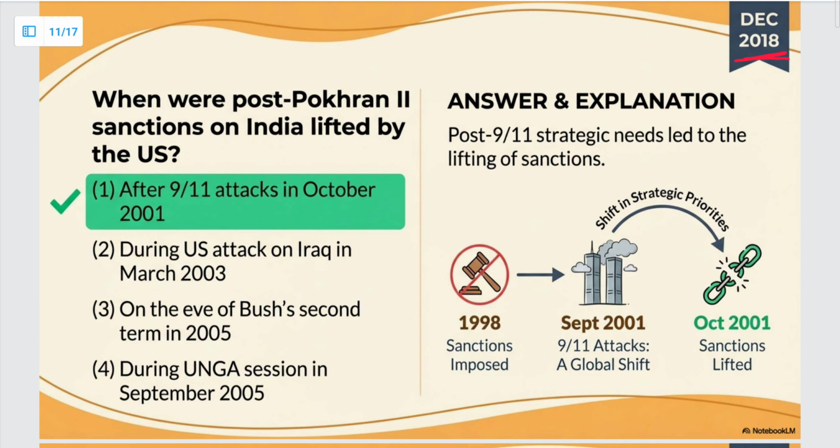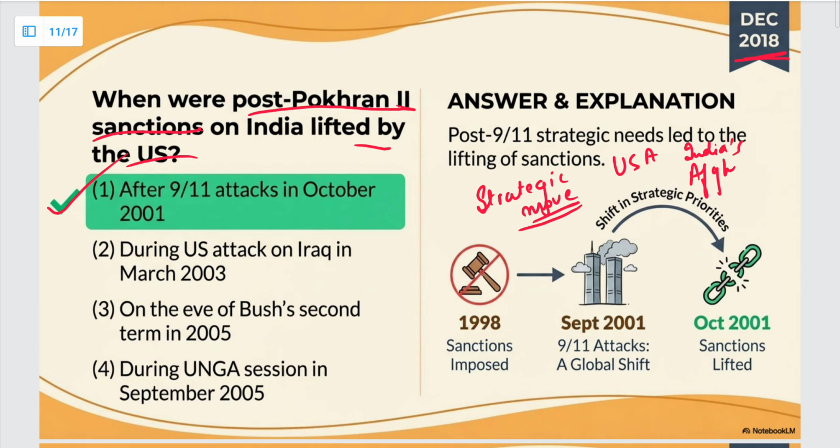December 2018. When were post-Pokhran 2 sanctions on India lifted by USA? So the answer is after the 9/11 attacks, in October 2001. And the reason for this is that it was a strategic move to remove the sanctions. USA wanted India's help to access Afghanistan, because in Afghanistan they had launched the global war on terror. Okay. That is why they lifted the sanctions as part of a strategic move.